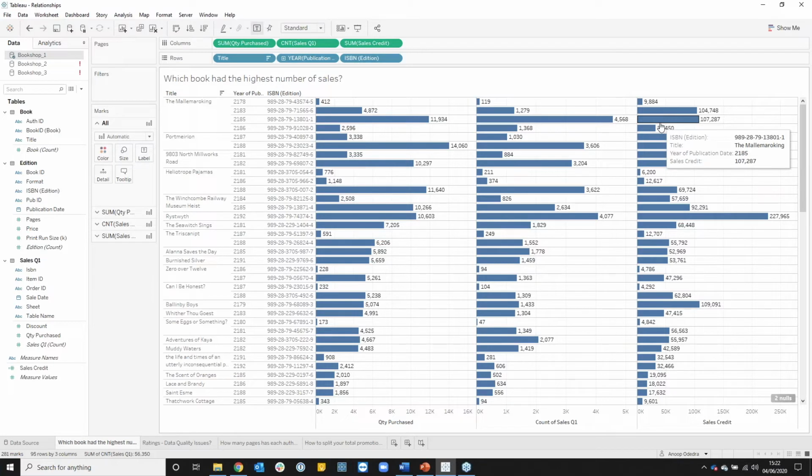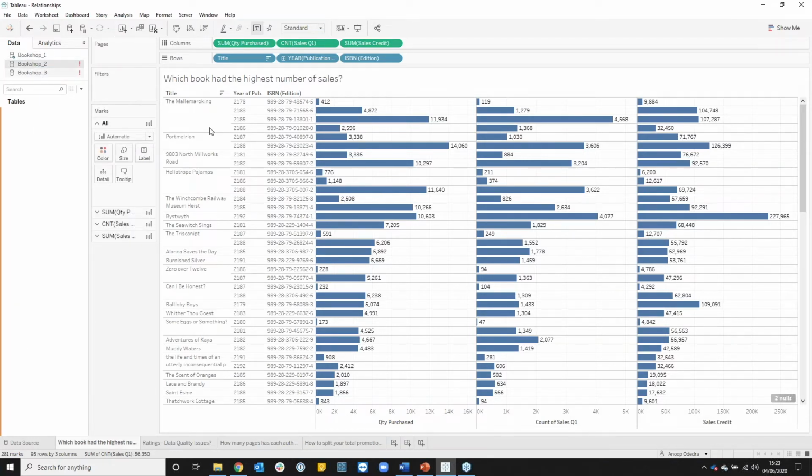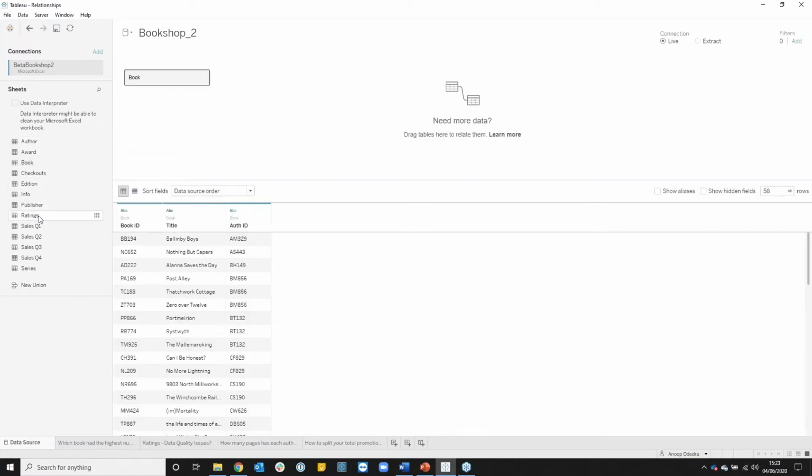We've created a simple relationship between two logical tables. Let's take this a step further and see if we can look for any data quality issues in my data. In my second data source, I'm going to create a slightly different data model. In here, I want to look at my book data this time and relate this to my ratings data.